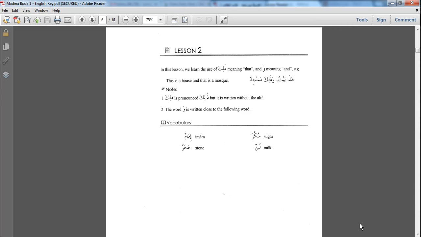Bismillahir Rahmanir Rahim. Turning now to lesson 2. In this lesson, we learn the use of dhalika, meaning that, and wa, meaning and.